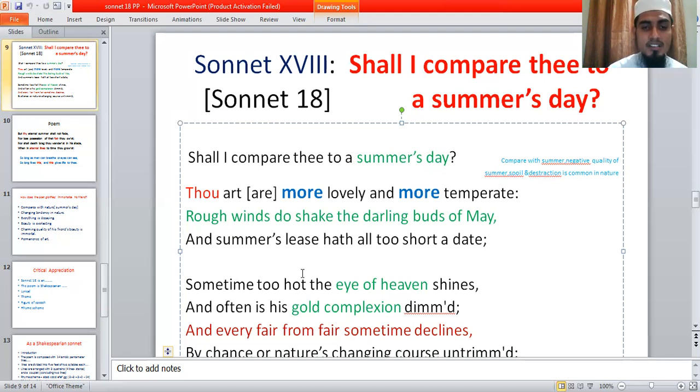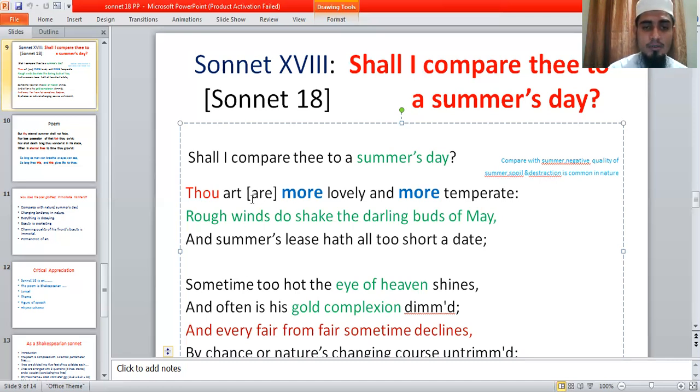And "summer's lease hath all too short a date." Lease means time here: summer's time has all too short a date. This summer is very interesting in the context of England, but this summer has a short time. After its duration, the summer's time will end, will finish. That means everything in nature has destruction and decay. Everything in nature, after some time, will be destroyed easily and normally.